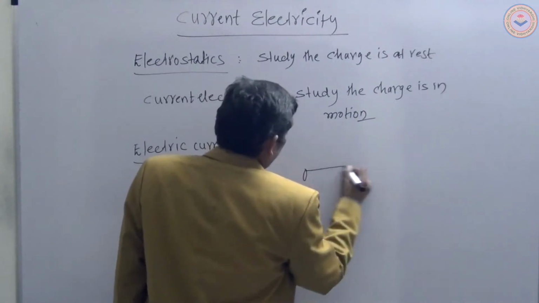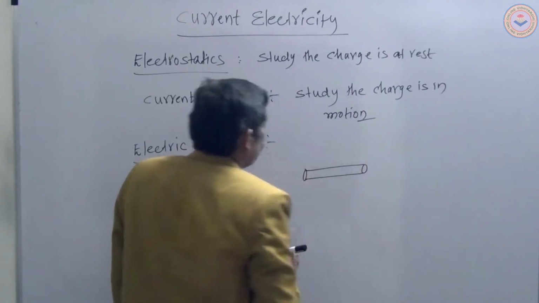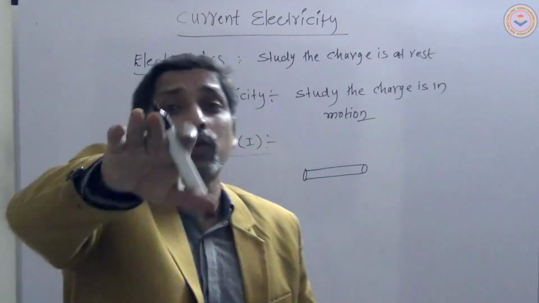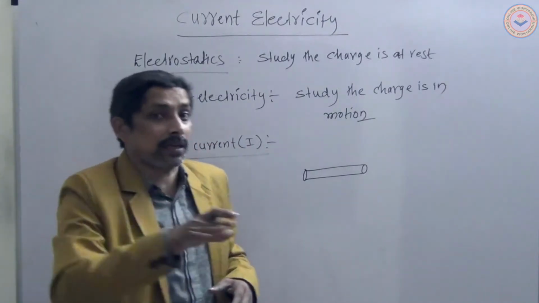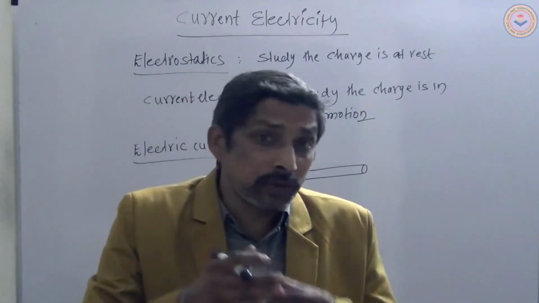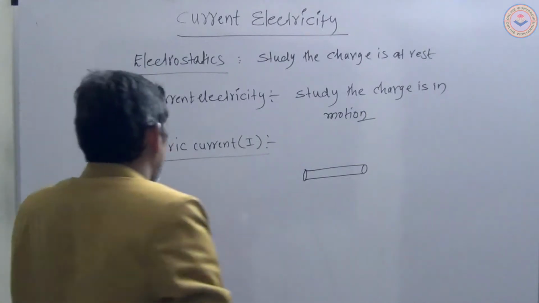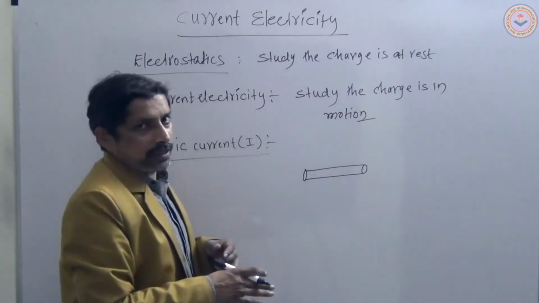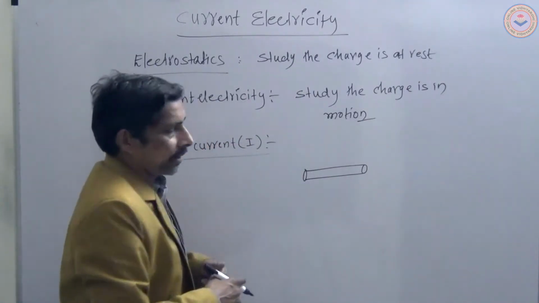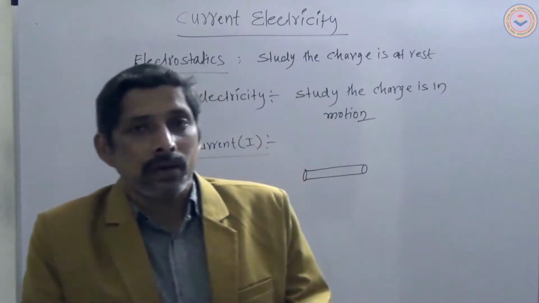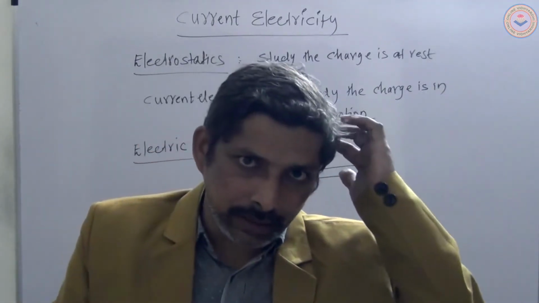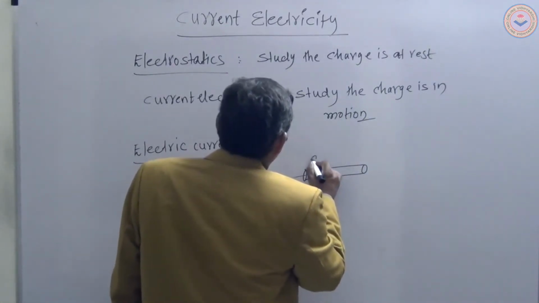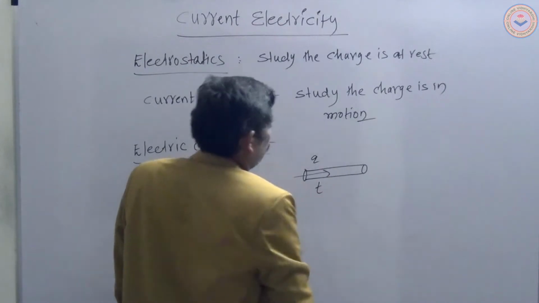So this is the conductor now. The charge is passing through the conductor. Charge flows across the conductor. So, electric current is the charge flowing through the conductor per unit time. That is the statement of electric current. I repeat once: charge flowing through the conductor per unit time.